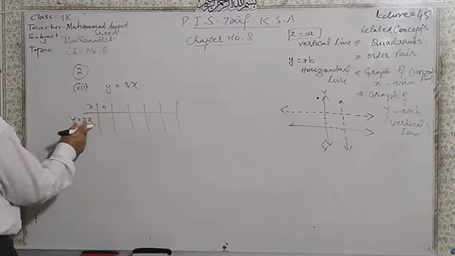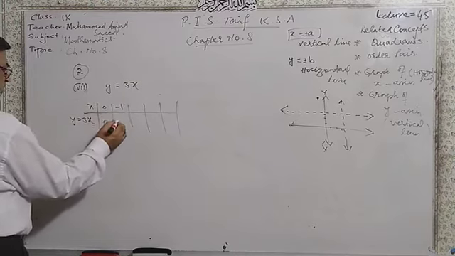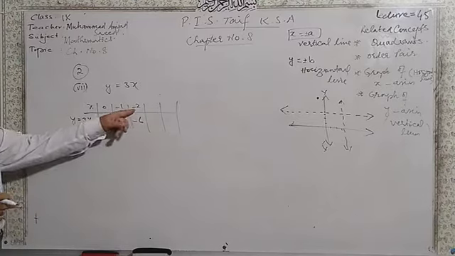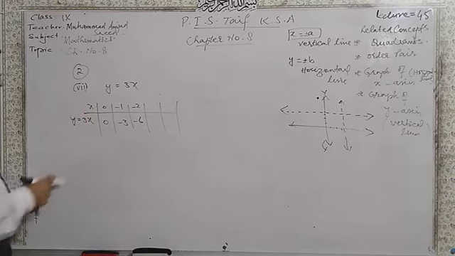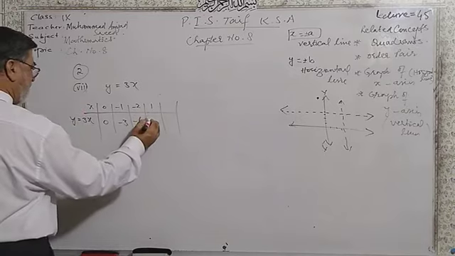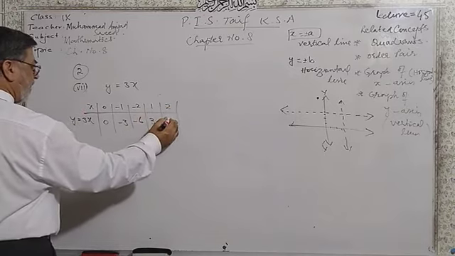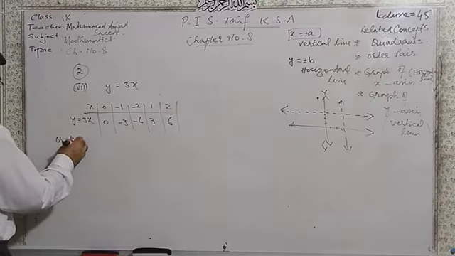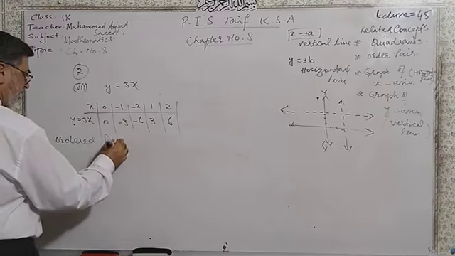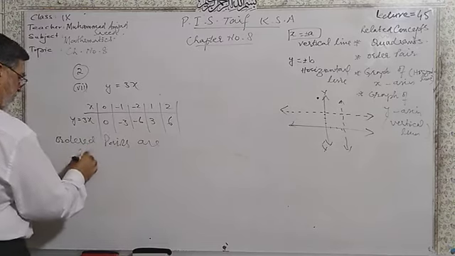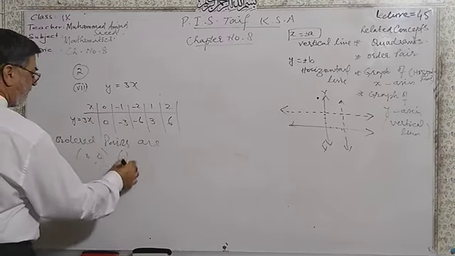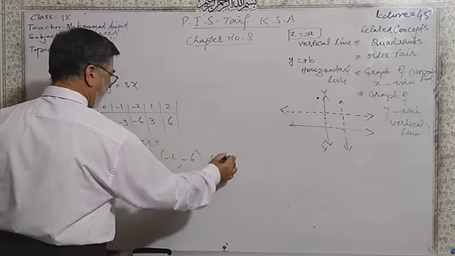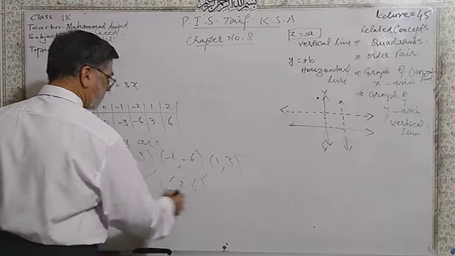Here is 0, 0 into 3 is 0. Minus 1, minus 3, minus 2, minus 6. Take minus 2 here and multiply with 3, minus 6. Here is 1 and this will be 3. And 2, that will be plus 6. So ordered pairs are 0 0, -1 -3, -2 -6, 1 and 3, 2 and 6.